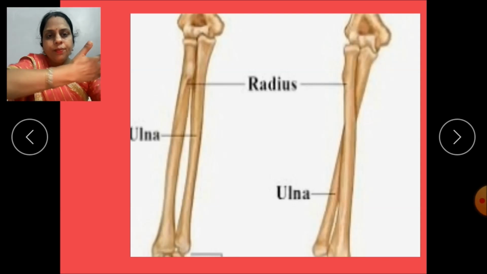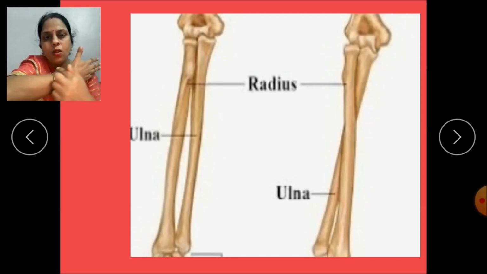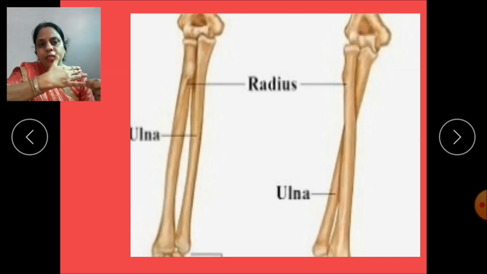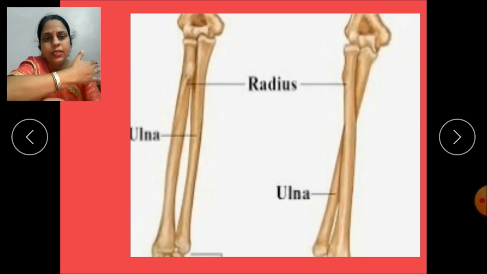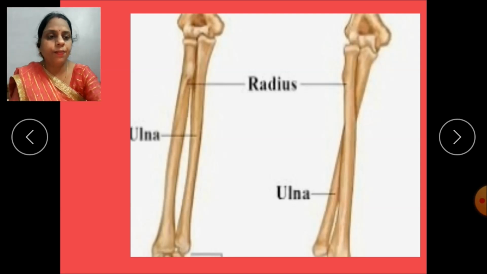Now see children, what is this? This is the thumb. Radius is located on the thumb side of the forearm. That means you will find your radius here. What is this children? This is the little finger. This ulna is located on the little finger side of the forearm. That means down. This is called the ulna. So this is radius and this is the ulna.